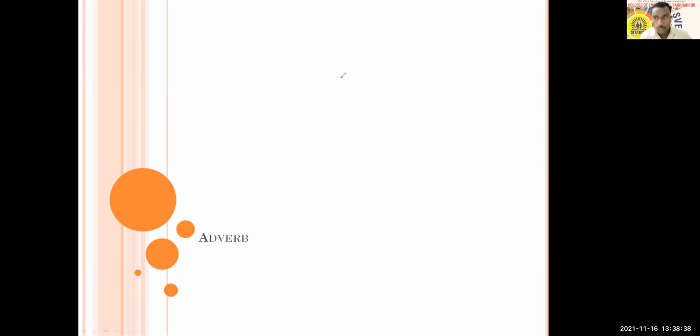So after verb, we are going to talk about adverb. First of all, we'll try to understand what adverb means. In this word, verb is there. We have seen that verb is an action. It talks about any particular thing that is done with actions.